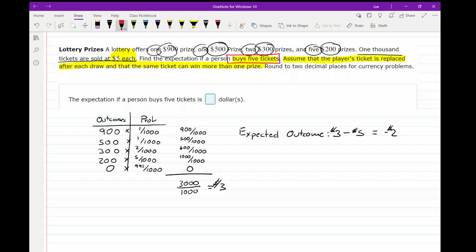So if we're playing this 5 times and I expect to lose $2 every time that I play it, what is my overall expectation if I buy 5 tickets? 5 times negative 2, which equals negative $10. So I expect that if I buy 5 tickets, I will lose a total of $10.